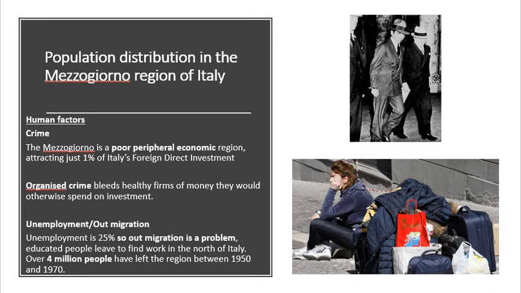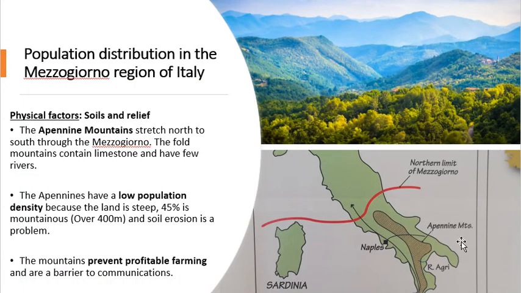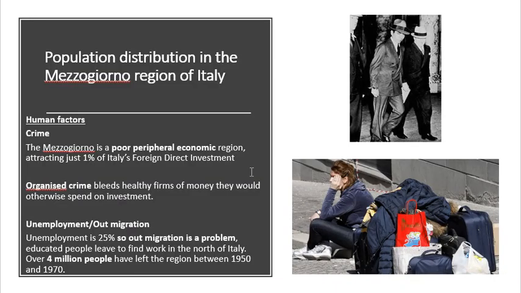So guys, if you open a factory in the south here in the Mezzogiorno, chances are you have to pay a crime lord or a crime boss basically for protection. That's how it works, okay? And a lot of parts of the Mezzogiorno are run by gangs, by criminals, by the mafia. So organised crime is a big thing that hinders development in the Mezzogiorno.